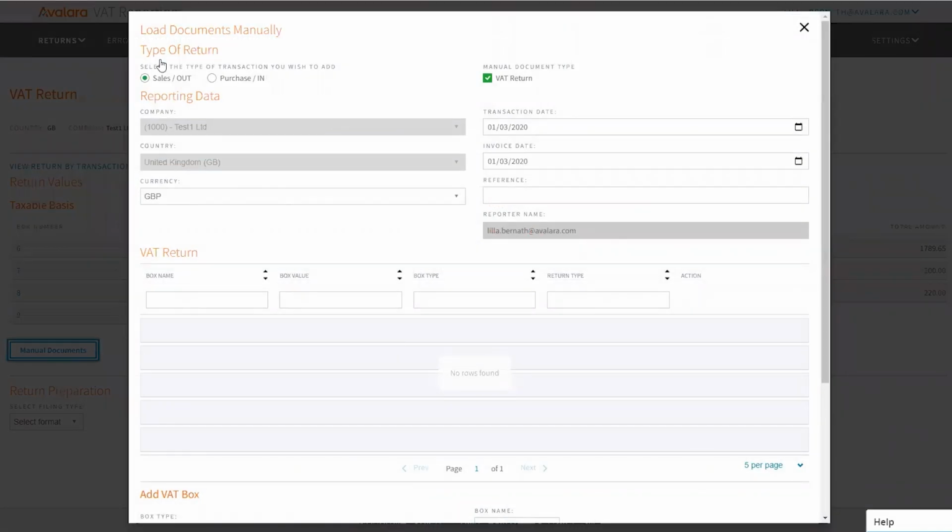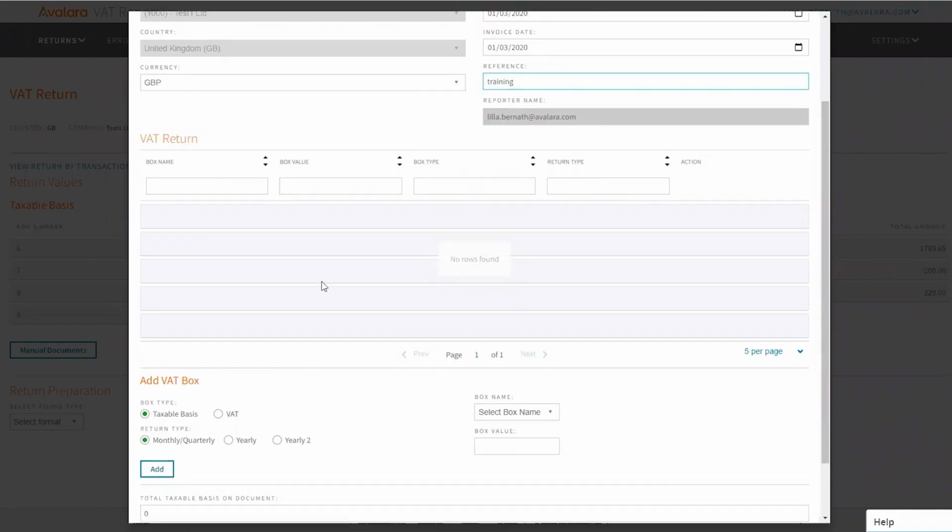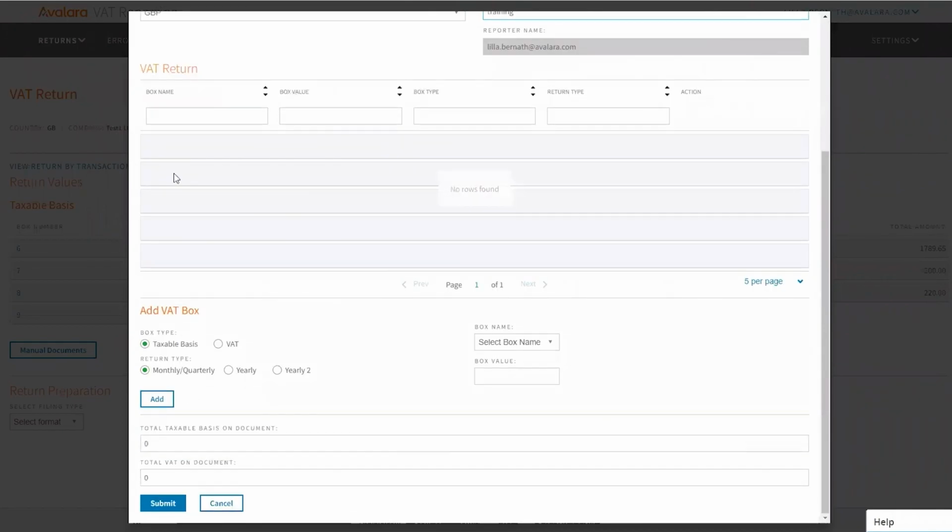So it will ask you to select if you want to include a sales or a purchase transaction. It will include the company and the country already based on what return you have opened. You choose the currency, you choose the transaction date and the invoice date. You add any reference you want to see. It can be an invoice number, it can be the number on the C79, whichever you want. And of course, the reporter cannot be changed as the person who has been dealing with this and is logged in will appear here. Then you scroll down, and underneath the VAT return section, you will see Add VAT box.